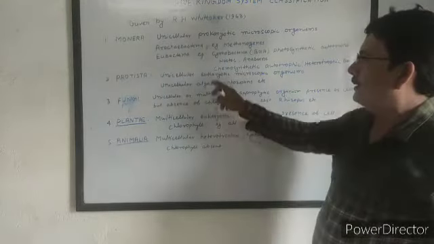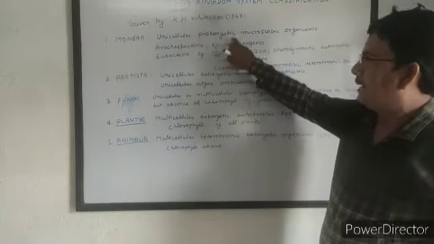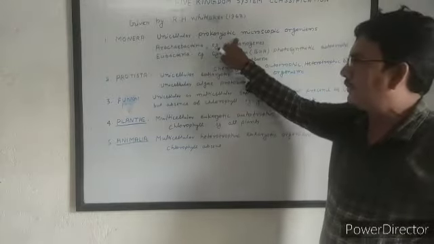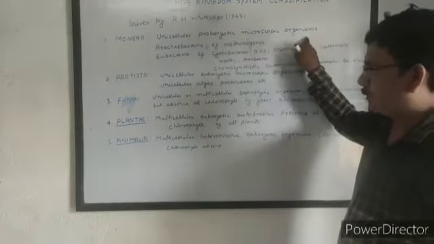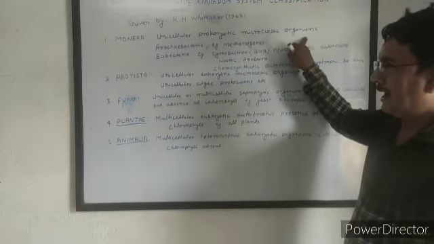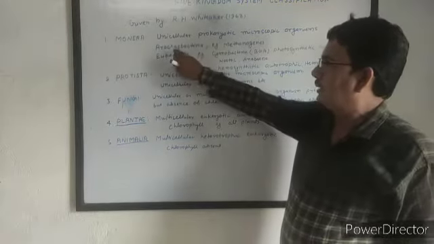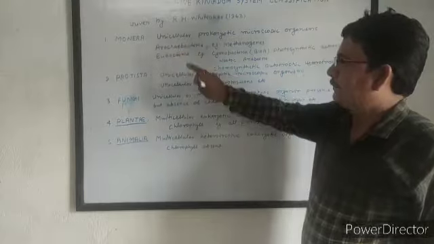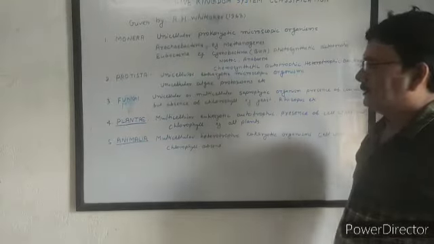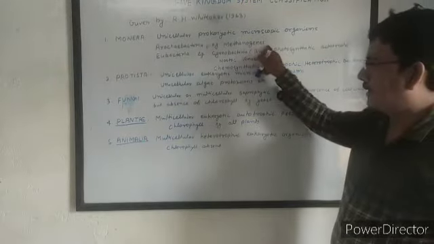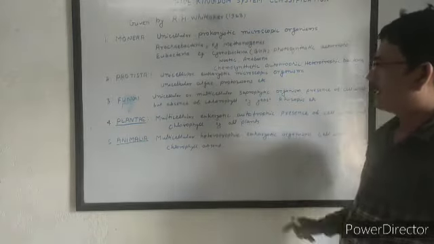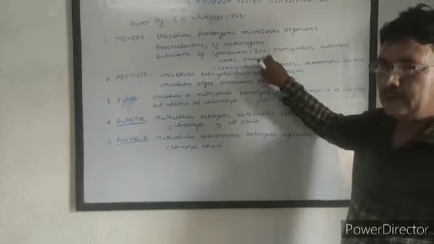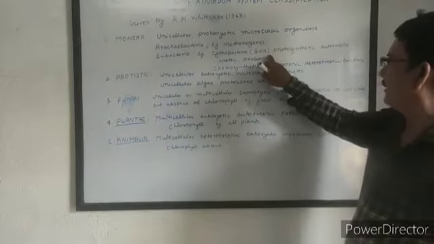Their nucleus is incipient, that is, not bounded by a nuclear membrane. They are further classified into two types of bacteria: archaebacteria, just like methanogens, and eubacteria. Example, cyanobacteria. They are also called blue-green algae.